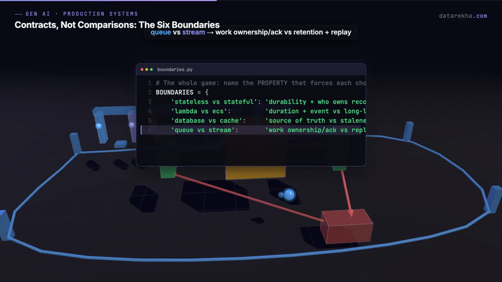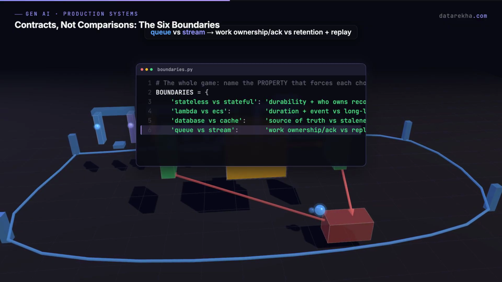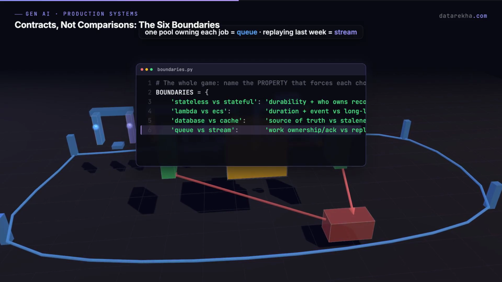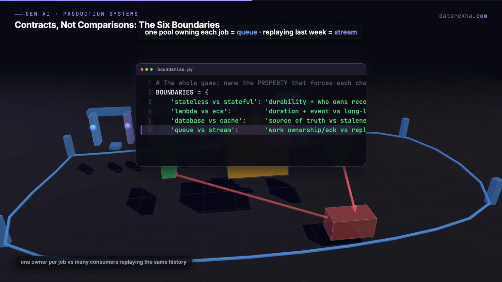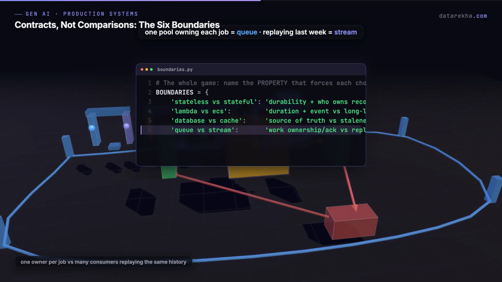4. Queue versus stream. A queue is work waiting for an owner. Workers lease a message, ack success, retry failure. Standard queues are at least once, so workers must be idempotent. A stream is an ordered event history, retained for a window, where consumers track their own offsets and replay. So one worker pool owning each job, that's a queue. Several apps replaying last week's events after a fix, that's a stream.